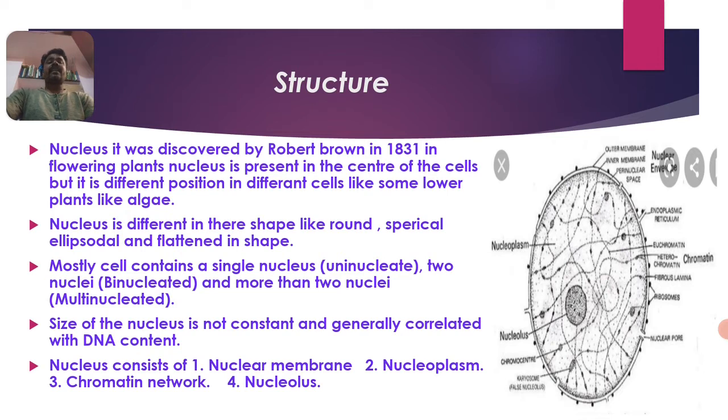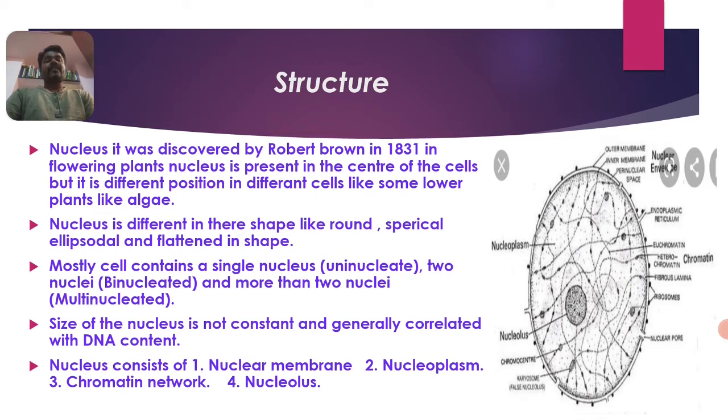Most cells contain a single nucleus. Those are called uninucleated cells. If a cell consists of two nuclei, it is called a binucleated cell, and if more than two nuclei are present, those are called multinucleated cells. On the basis of the number of nuclei present, the cells are classified into mononucleated, binucleated and multinucleated cells.